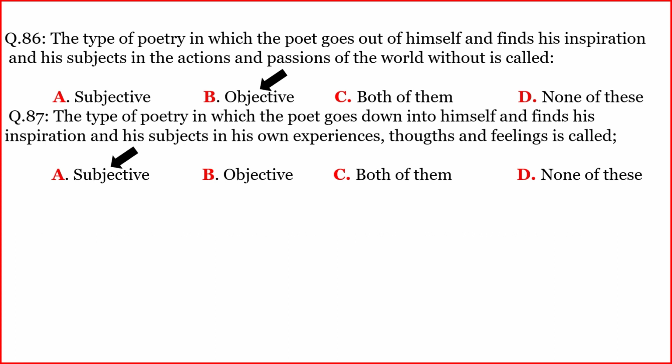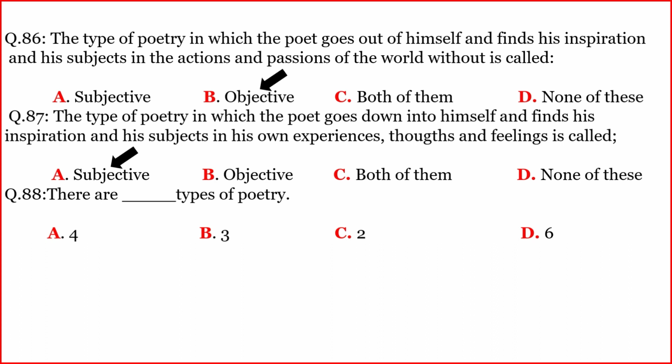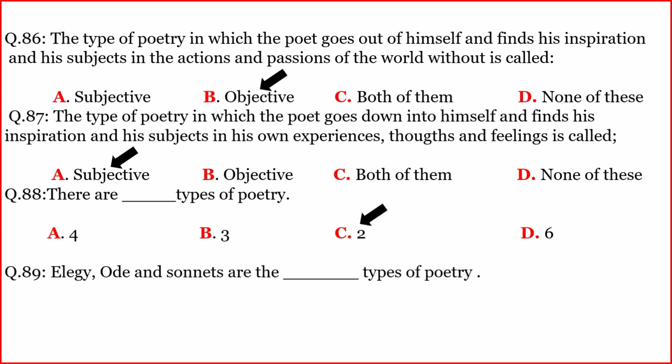Subjective. Another, there are Danish types of poetry. The correct option is C. 2. Another, elegy, ode and sonnets are the Danish types of poetry.